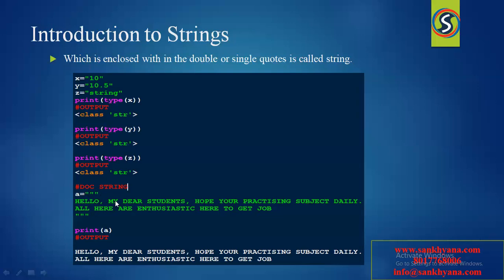And also one more advantage is there: how you have specified a string within triple double quotations or triple single quotations, if you want to print the string exactly like this, at that moment also you can use triple double quotations. It is not possible to print the string as it is with a double quotation. So this is the major difference between a double quotation and triple double quotations.